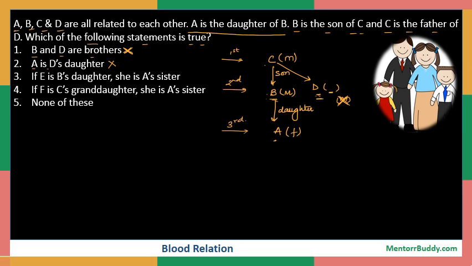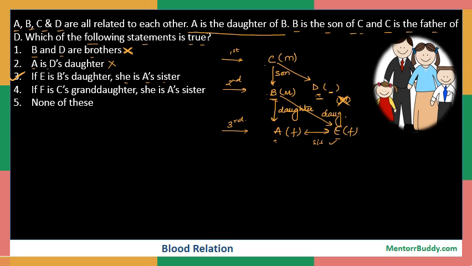The third line says if E is B's daughter, that means we are talking about one more person. If E is B's daughter, she is A's sister. As we see that A is daughter of B, and in the statement it is given if E is B's daughter, that means both of them become sisters, which looks absolutely possible, and thus this can be a correct statement.